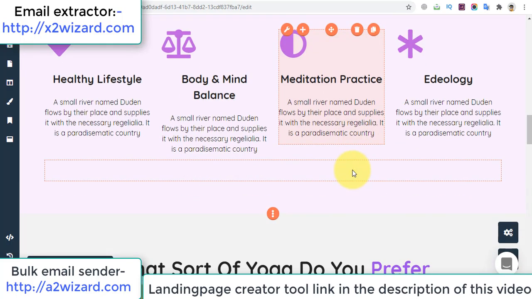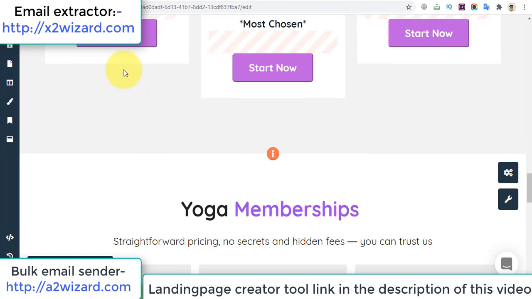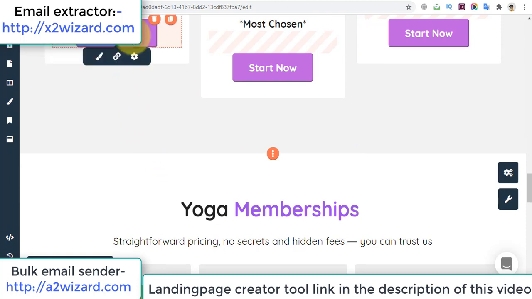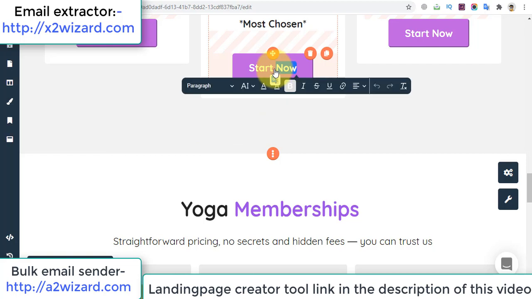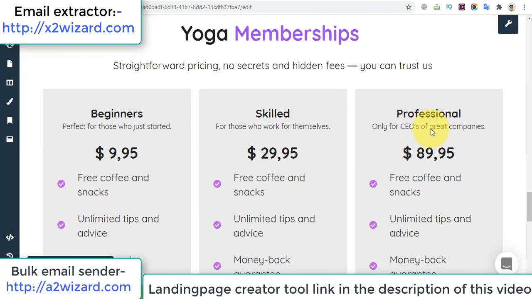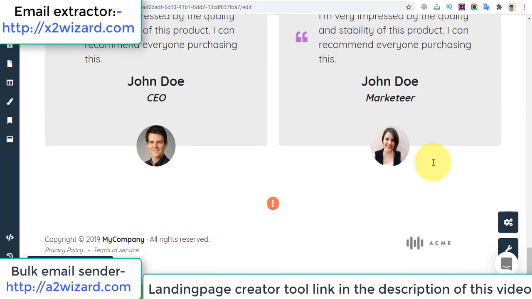You can see that this is just a template where you can go and play around with the software and change all these. And remember, all these buttons, make sure to insert your affiliate link on every button out here. Okay, so this one also you have to change by pasting your link out here, and do the same for others also. Okay, now you can see the landing page.